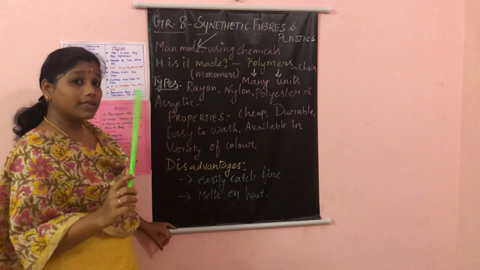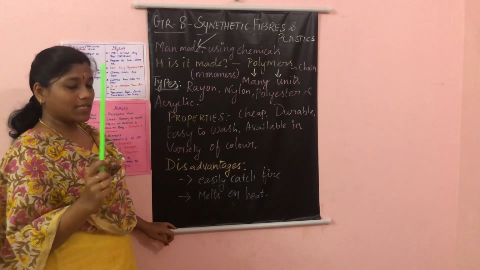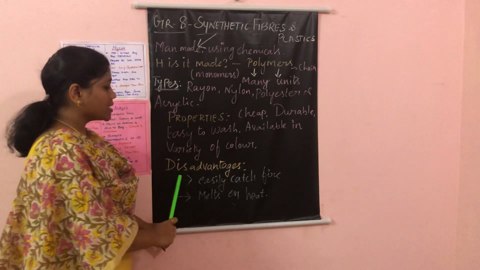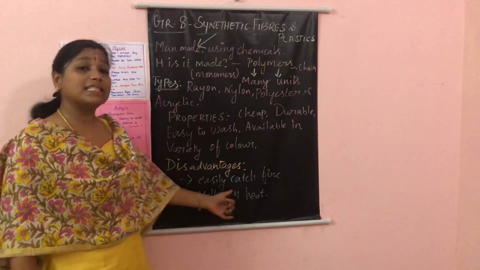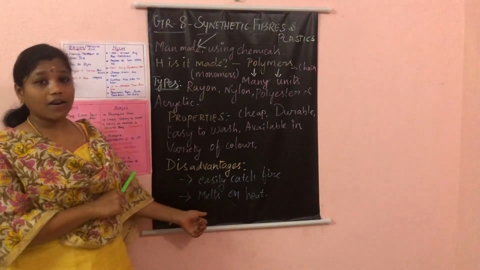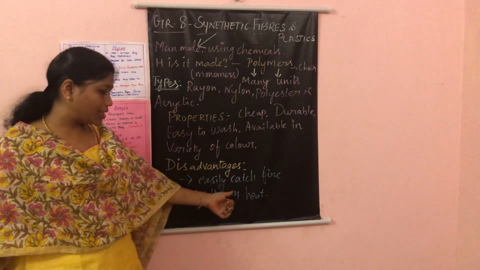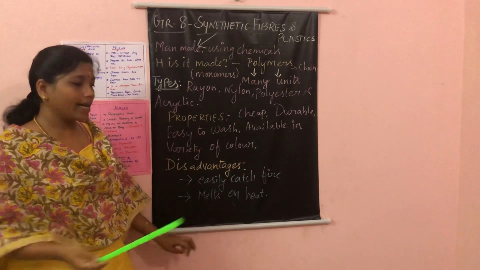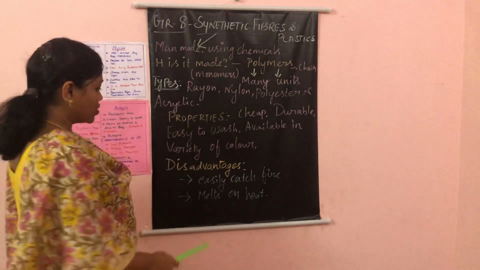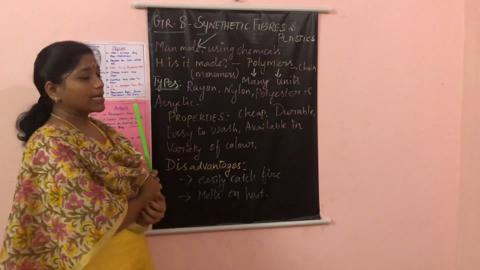So we should know the positivity as well as the negativity of a factor. So what are the disadvantages of synthetic fiber? It easily catches fire. Acrylic, rayon all easily catch fire and melt on heat. Even nylon also melts on heat. These are all the disadvantages of synthetic fibers. Clear, all of you?